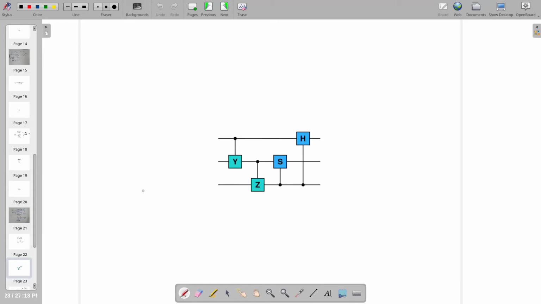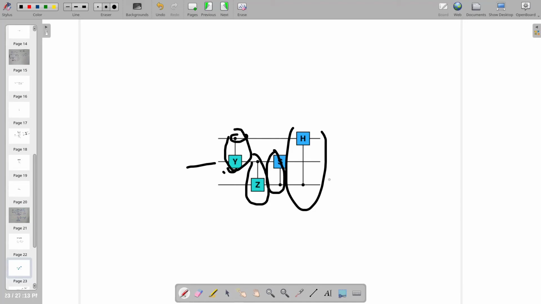Moving further, this is how you will see all these control versions of these gates in a quantum circuit. This here will act as a control for this qubit. This is just a Y operation, and so on.